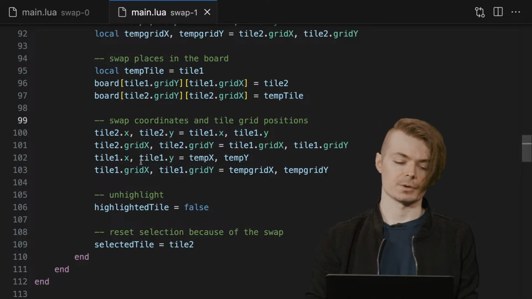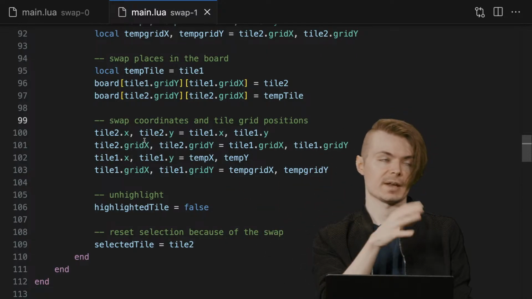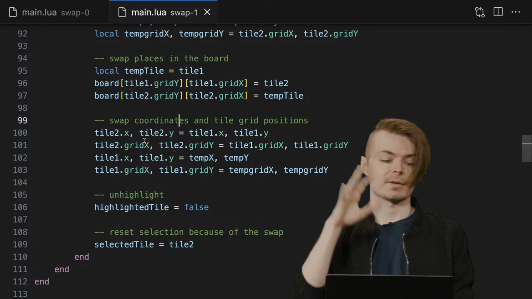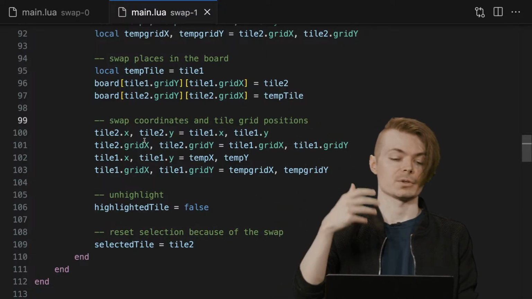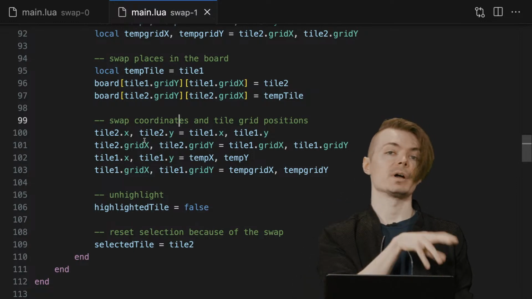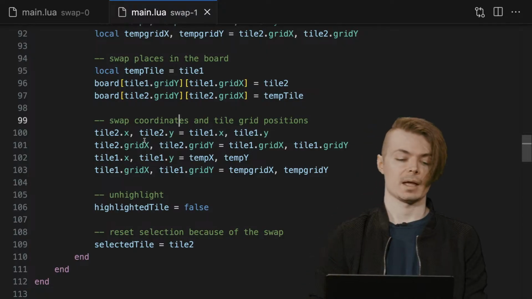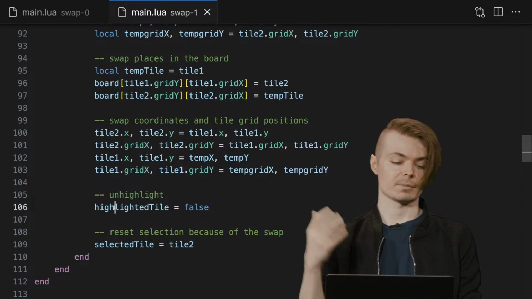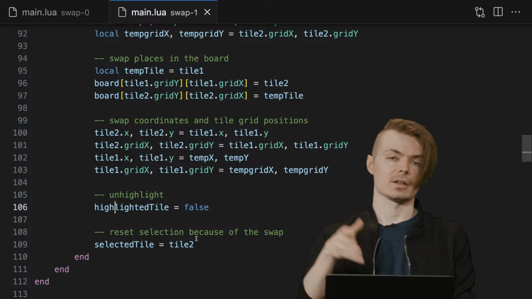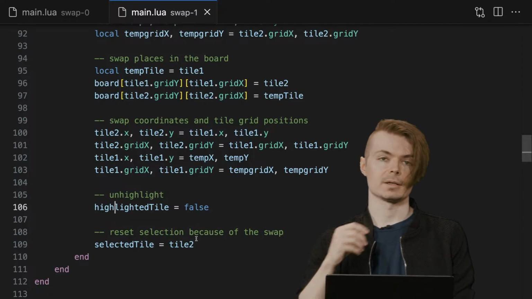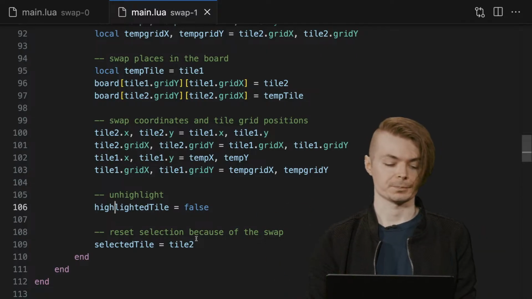And then we can do the classic swap operation where you have a temp variable. In this case we have an X, Y, a grid X and a grid Y. So we're going to take whatever the temp variables were and give them to tile 1 because we took them from tile 2. But for tile 2, we're just going to take whatever tile 1 currently has before we do that. And then they're going to have swapped data, and then we'll unhighlight them, and that'll be it. Our selected tile is going to be tile 2, which is where we end up. We're going to be still at tile 2 for our cursor.